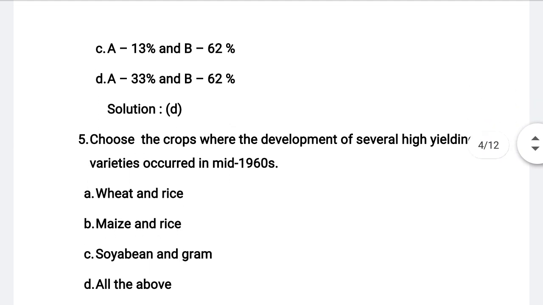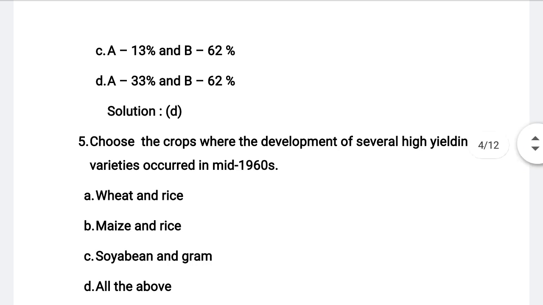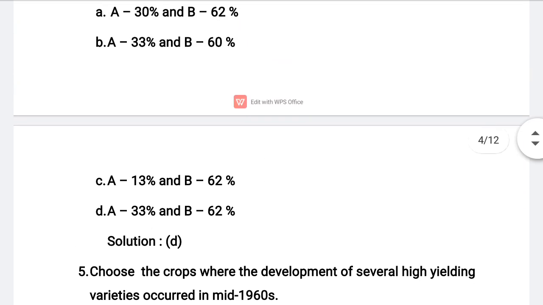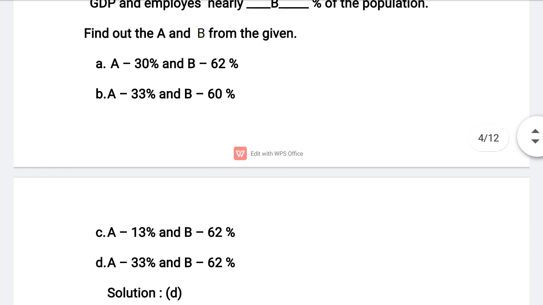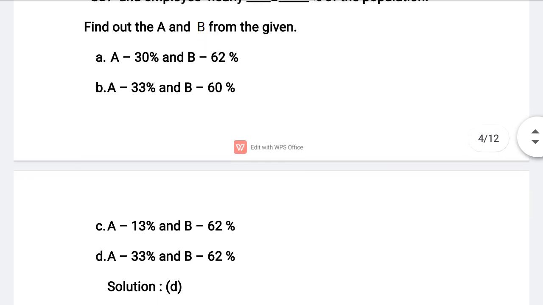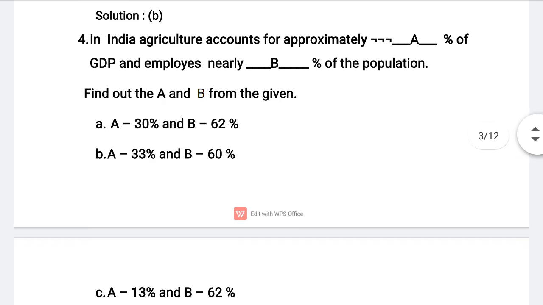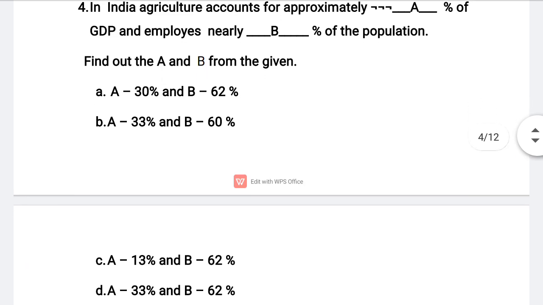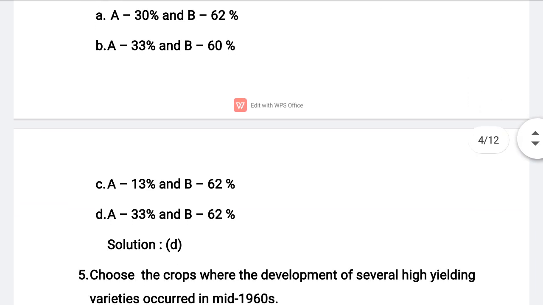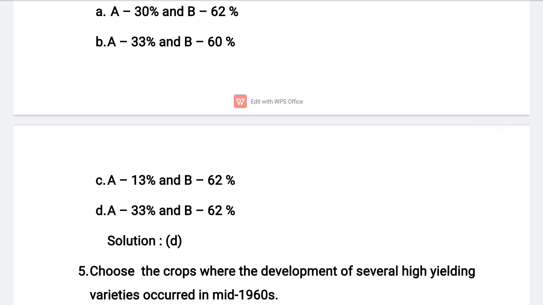Option D, A 33% and B 62%. So the correct answer for this question is option D, 33% for A, 62% for B. So in India, agriculture accounts for approximately 32% of total GDP and employs nearly 62% of the population. So the correct answer is option D.